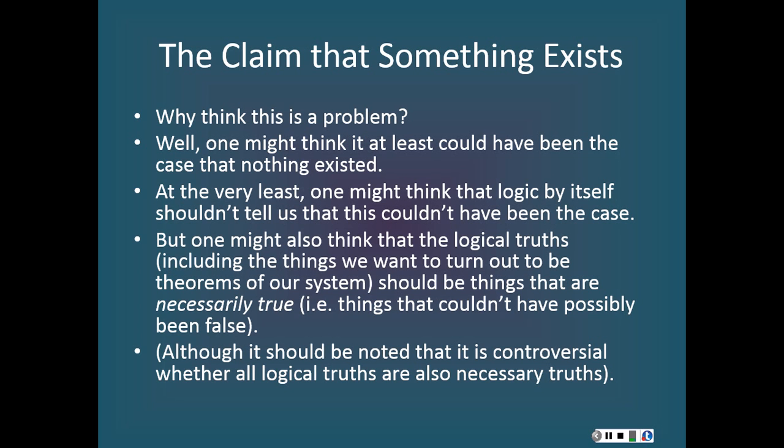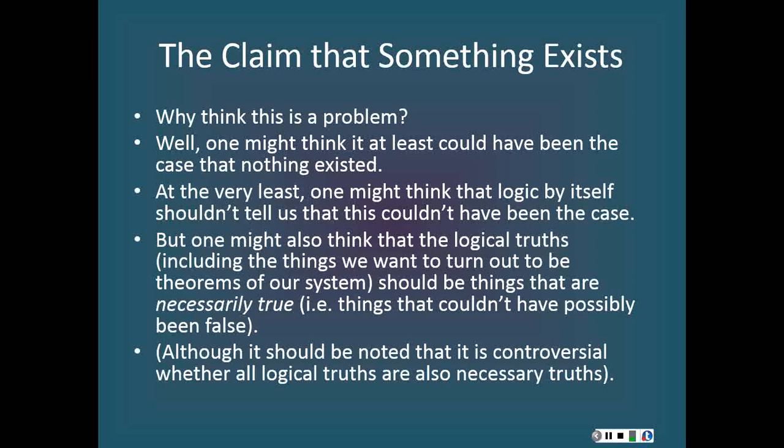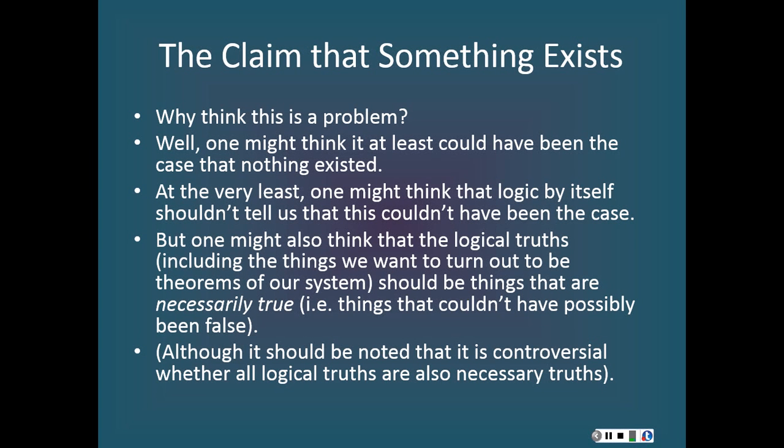Maybe not the same things in each possible world, but there are some things in each possible world being certain ways. So in every possible world, it's true that something exists. These are things that philosophers have thought, but all of these claims, all of these considerations in favor of the claim that it's a necessary truth that something exists are controversial.